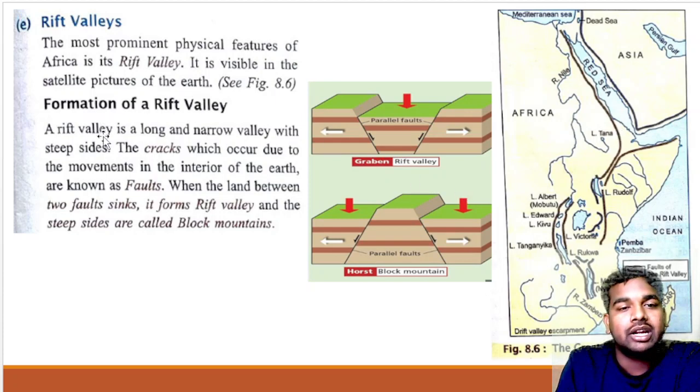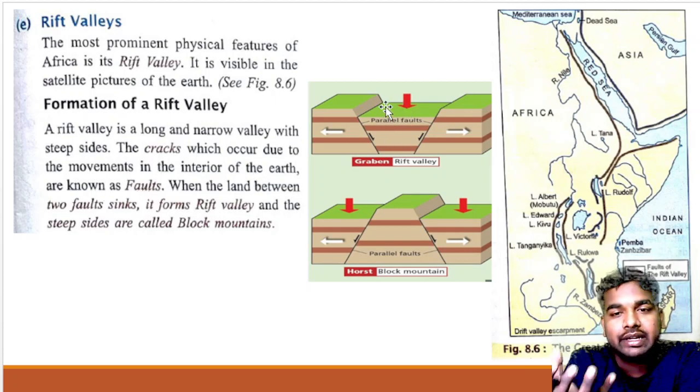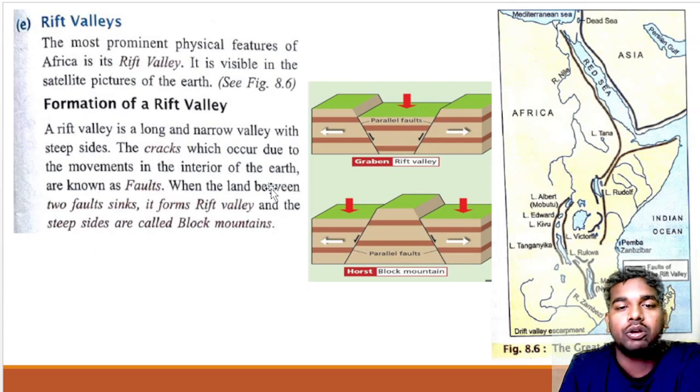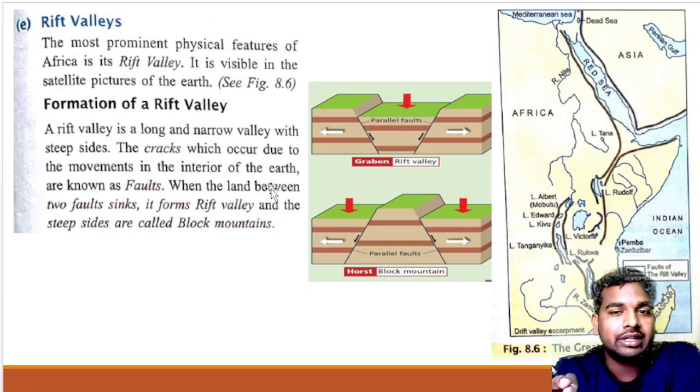What is the formation of a Rift Valley? A Rift Valley is a long and narrow valley with steep sides on both sides. The steep sides are called block mountains, and the sunken part is known as the Rift Valley. The cracks which occur due to movements in the interior of the earth are known as faults. When the land between two faults sinks, it forms a Rift Valley, and beside it, the steep sides are the block mountains. I think you can now differentiate between the Rift Valley and the block mountains.